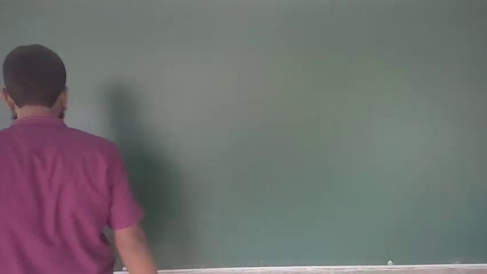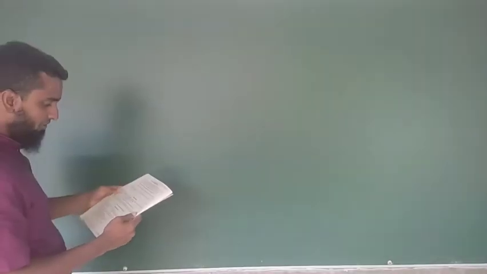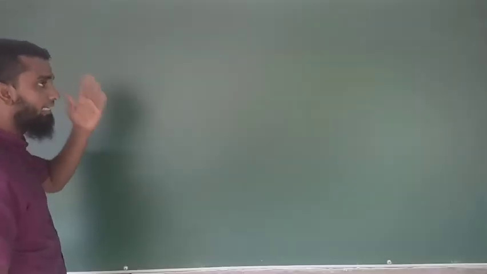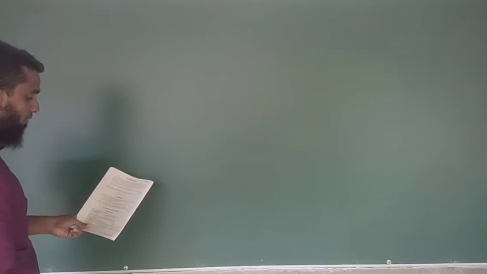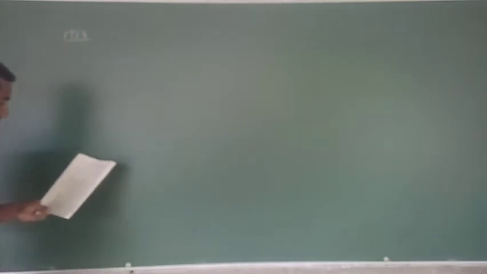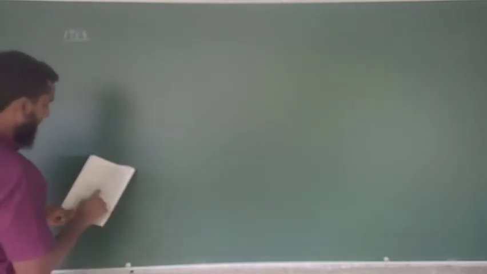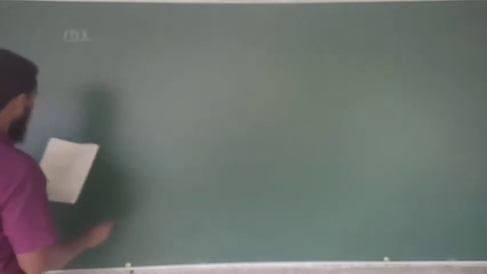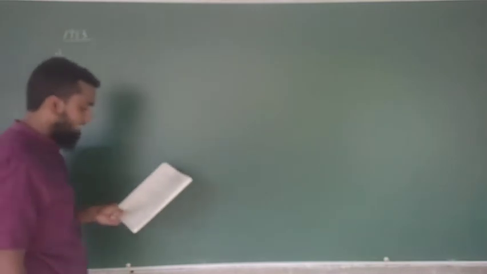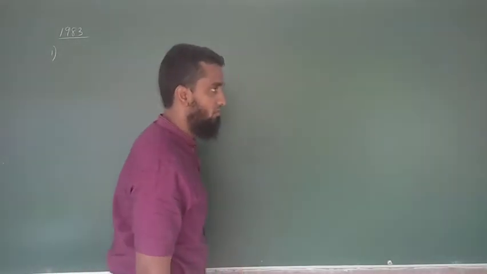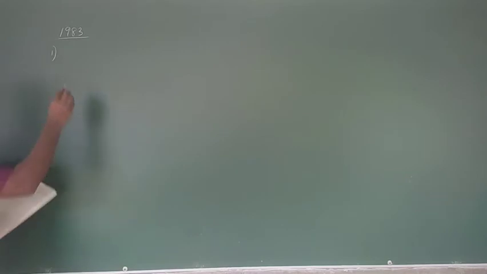And I'm going to start the questions from 1983. Sometimes this is the year that your parents took their O-level. The 1983 questions, which are related to motion in a straight line. The first question that has been given: which two are both scalar quantities from the following? Scalar quantities.